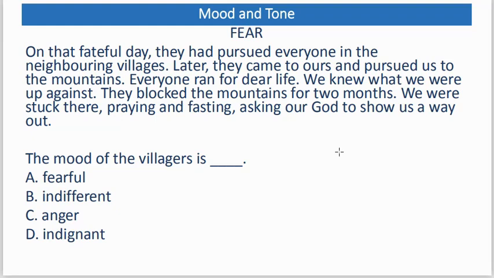D, indignant. We don't just pick the options, right? We look at pointers, evidences of the right option from the passage. But then we are talking about the mood or tone of fear. So it means our correct option is fearful. But then let's look at the pointers that show that fearful is the correct option.